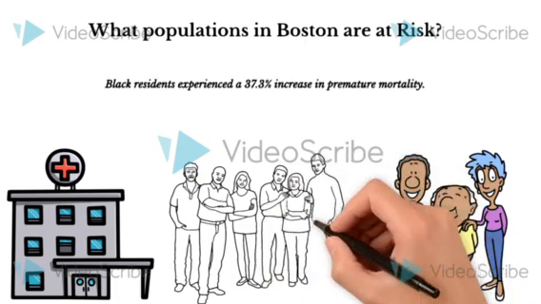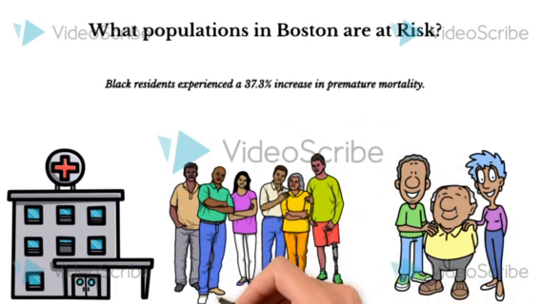The CT with the lowest life expectancy was characterized by lower median household income and a larger proportion of Black and African American residents. Between 2017 and 2021, while there was no significant change among the rate of premature mortality amongst Asian, Latinx, or white residents, Black residents experienced a 37.3% increase in premature mortality.